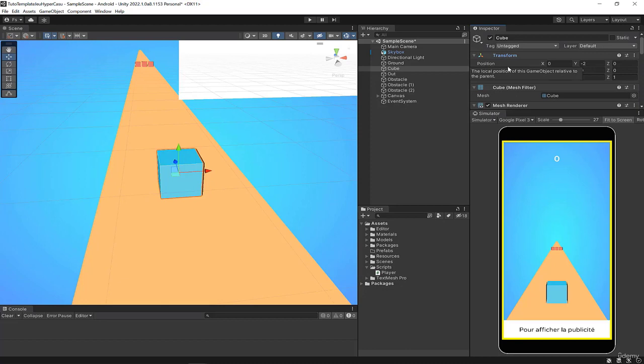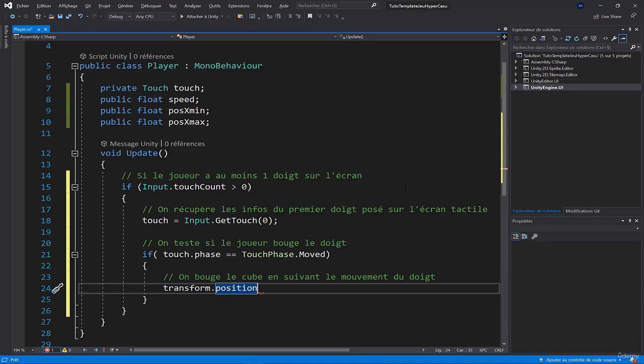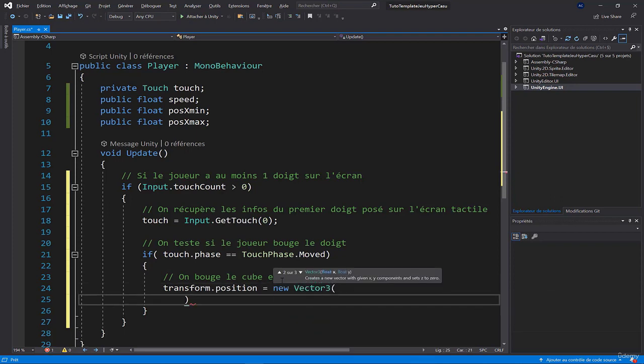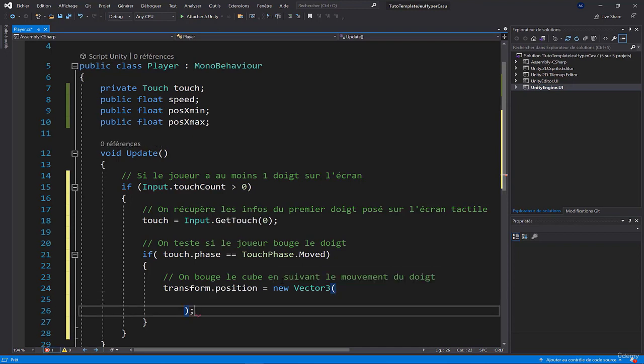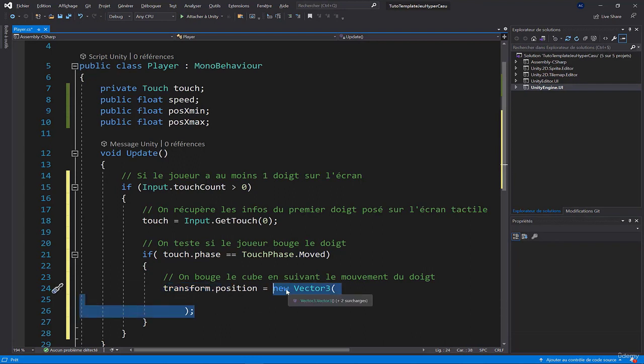Transform.position, this property. Knowing that the Y and Z position will never move, we just need to change the X to be able to apply a movement like this. That's what we'll do here. I'll state that transform.position is equal to something, and what I'll do is say new Vector3. It means that we create a new Vector3. It's X, Y, Z, a vector with those 3 values. And we say that our position is equal to a new position in the 3D world, X, Y, Z.